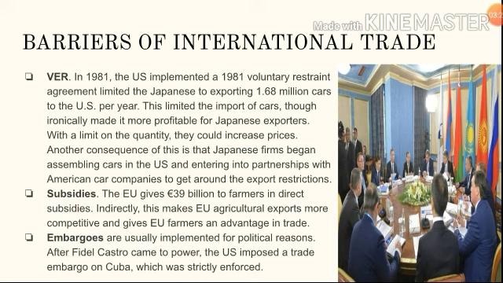Next one is subsidies. So with subsidies, the European Union encourages its farmers through subsidies to increase their agriculture exports rather than imports. Embargoes, we saw already. It is a complete ban on a country's product. So the US imposed a trade embargo on Cuba, which was strictly enforced. Okay, thank you.